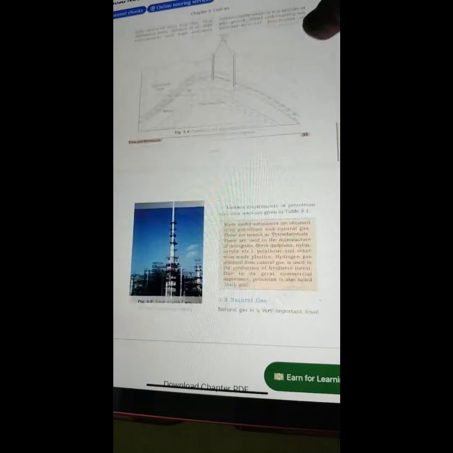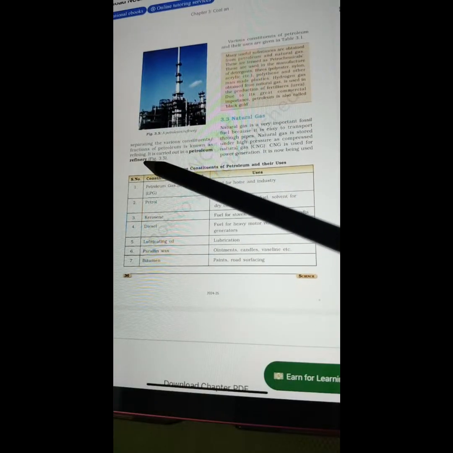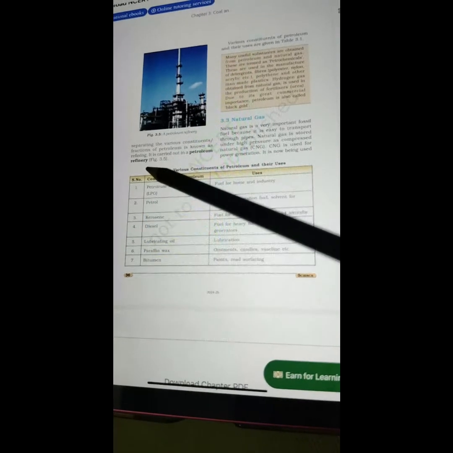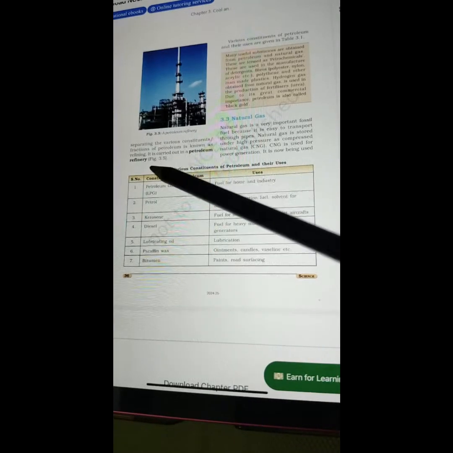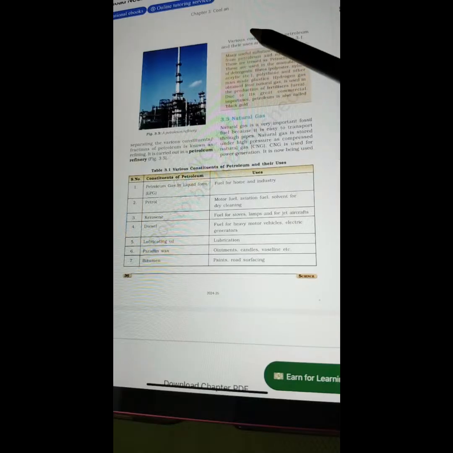Refining of petroleum. Petroleum is a dark, oily liquid. It has an unpleasant odor. It is a mixture of various constituents such as petroleum gas, petrol, diesel, lubricating oil, paraffin wax, etc. The process of separating the various constituent fractions of petroleum is known as refining. It is carried out in a petroleum refinery, which is shown to you here in figure 3.5. Various constituents of petroleum and their uses are given in table 3.1.